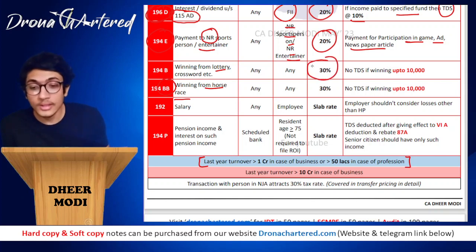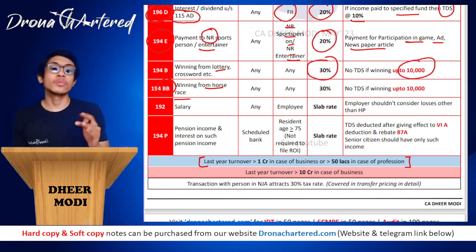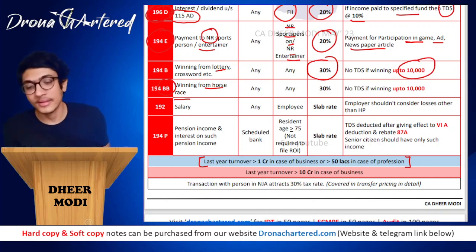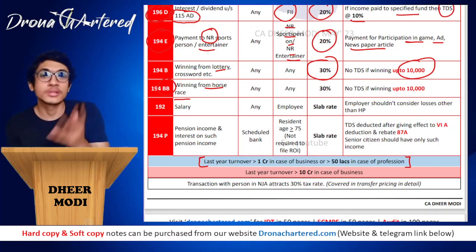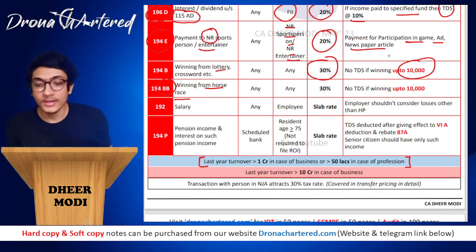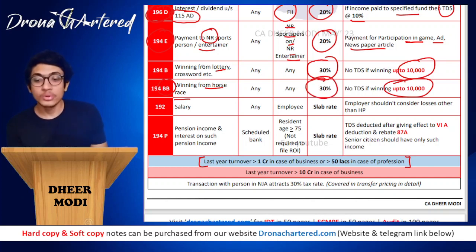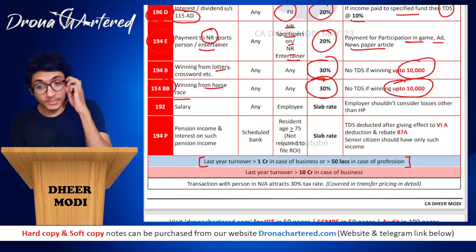Of course, the rate is 30%. No TDS if winning is up to rupees 10,000. If it is only up to 10,000, the income tax government says, hey, I don't want your TDS. What chindi 3,000 will you pay me? I don't care. So no TDS if winning is up to 10,000. Over here also no TDS if winning is up to 10,000, 30%. Both these sections are not similar. Just one is your lottery, crossword, the other is your horse race. And your section numbers become 194B and 194BB.